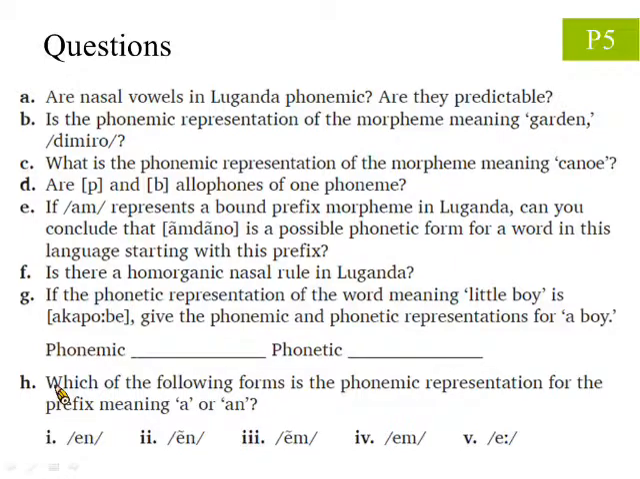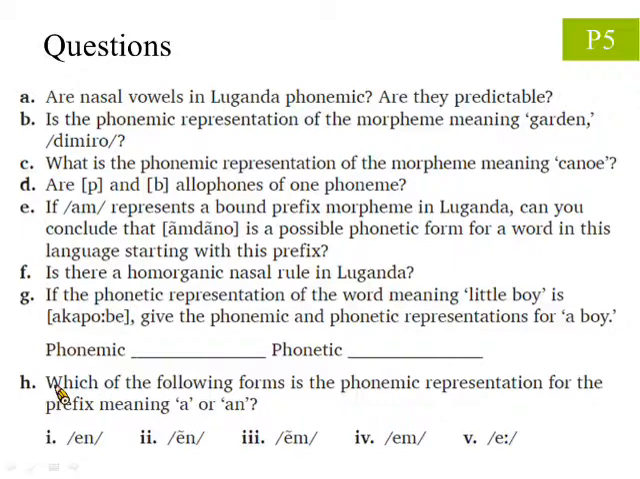Question D asks, if P and B are allophones of the same phoneme. Question E, if the prefix represents a prefix in Luganda, can you conclude that Umdano is a possible phonetic form for a word in this language starting with this prefix? Question F asks, is there a homorganic nasal rule in Luganda?